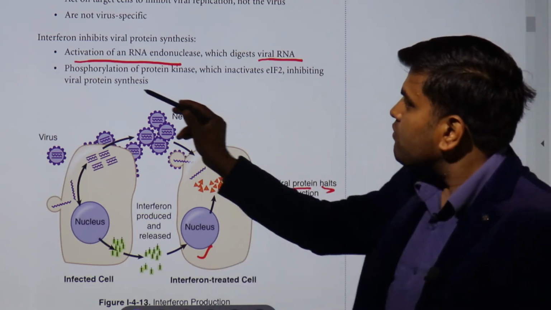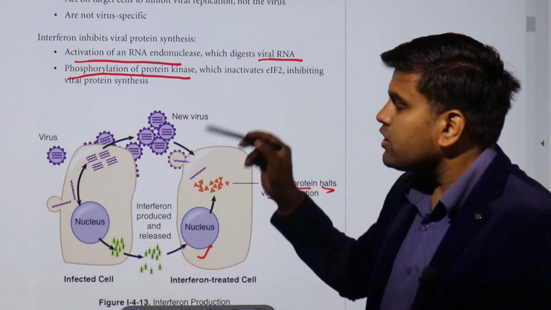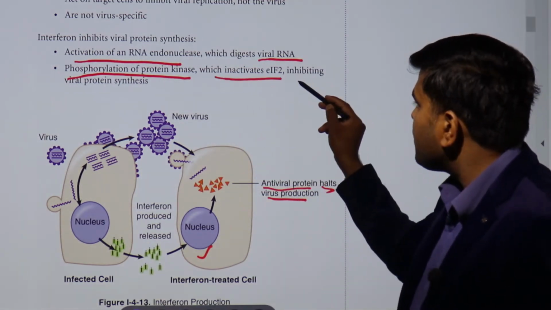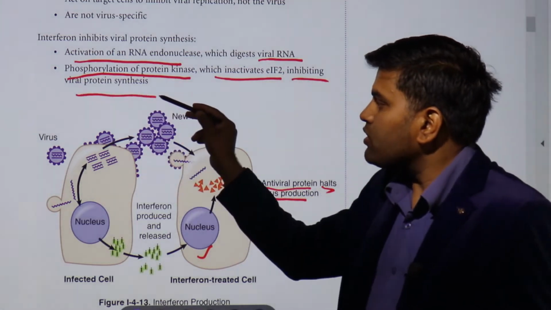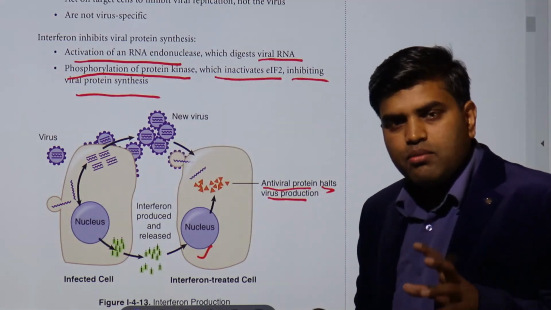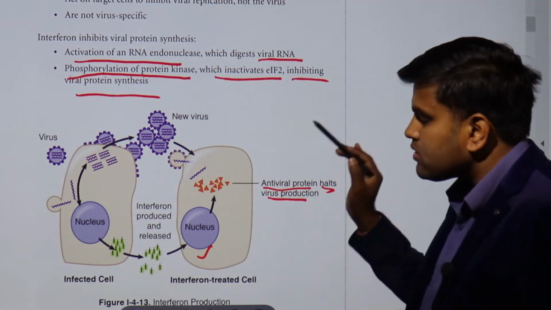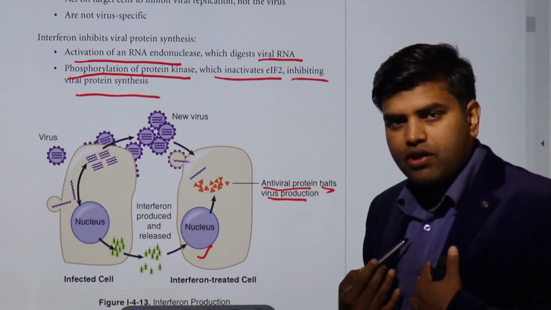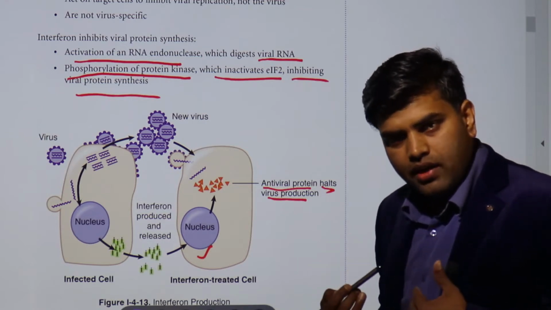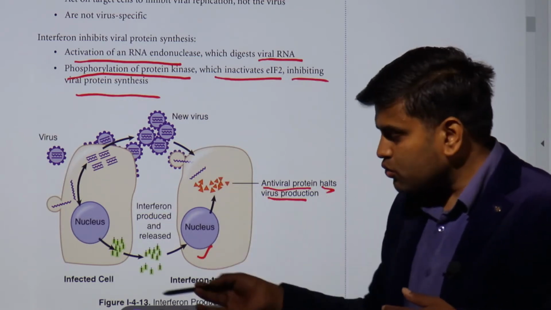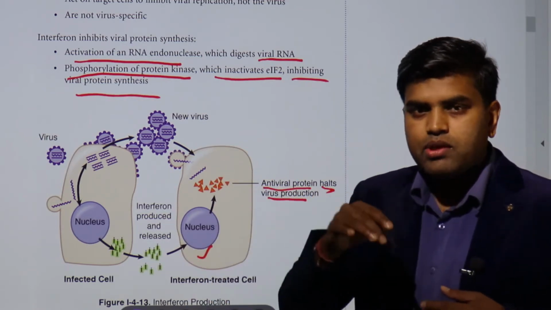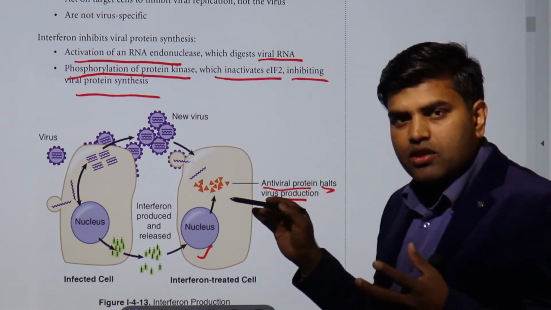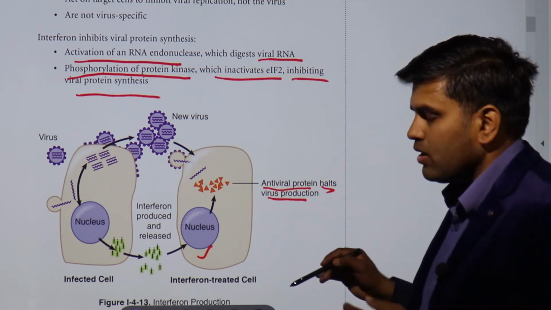Another way is phosphorylation of the protein kinase, which inactivates elongation factor 2, and that inhibits viral protein synthesis. So the main aim is to prevent the surrounding cells from getting infected by the virus. Suppose I am the virus-infected cell, I have already got infected, I am dying, but I will release this interferon, and it will go to the surroundings, and all my neighboring cells will be prepared in such a way that they will not get infected with the viruses.